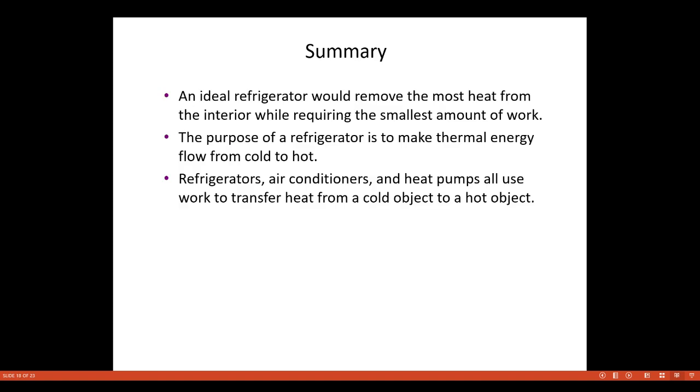So let's have the summary of today's session. An ideal refrigerator would remove the most heat from the interior while requiring a small amount of work. The purpose of a refrigerator is to make thermal energy flow from the cold to the hot. Refrigerators, air conditioners, and heat pumps all use work to transfer heat from a cold object to a hot object.